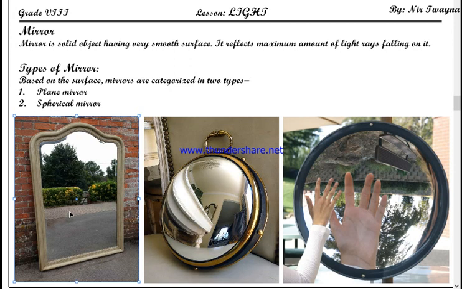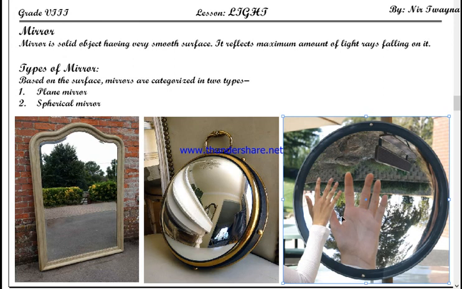When you touch the surface of mirror, you can know it. There are no ups and downs, there are no bulging, there are no pushing inward or no pushing outward. Okay, there are no bulging or no grooves. It is perfectly smooth. That kind of mirror is known as plane mirror. Whereas there are other types of mirror in which the surface is not smooth. In the case of second mirror, the surface is bulged out, whereas in the third figure the surface is bulged inward.